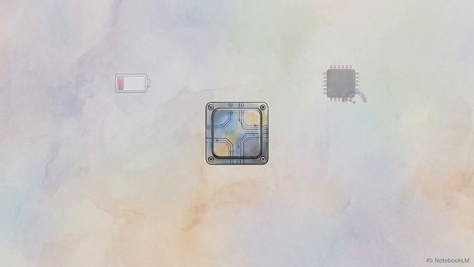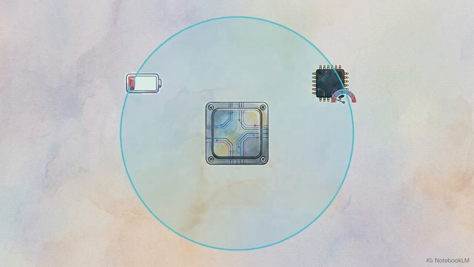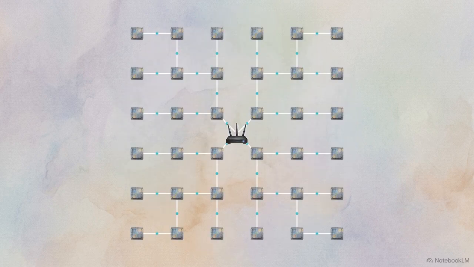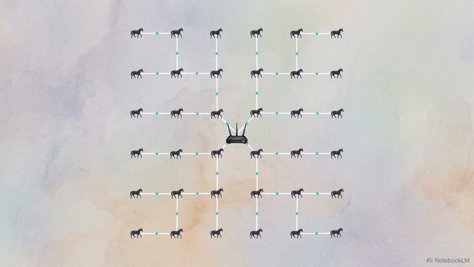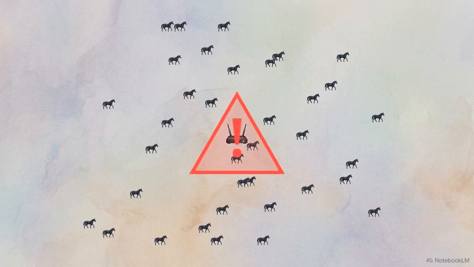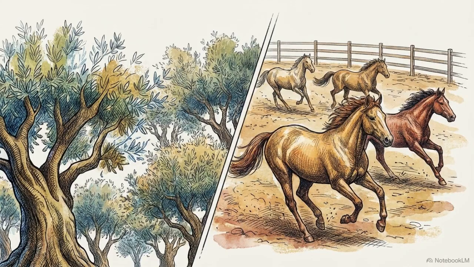Because these sensors have highly constrained memory and power capacities, they communicate using a specific networking standard called 6LoWPAN, running the RPL routing protocol. RPL was built to be highly efficient in stationary environments. However, when physical sensor nodes move, the protocol struggles to maintain stable network connections. To measure this exact vulnerability, researchers designed a comparative simulation.